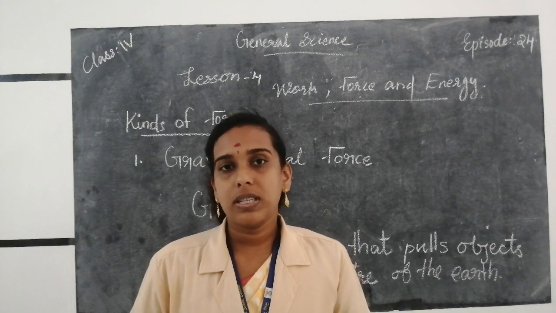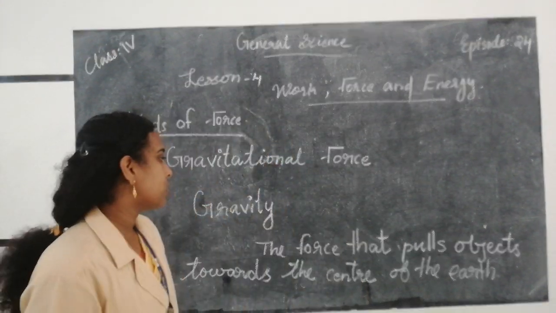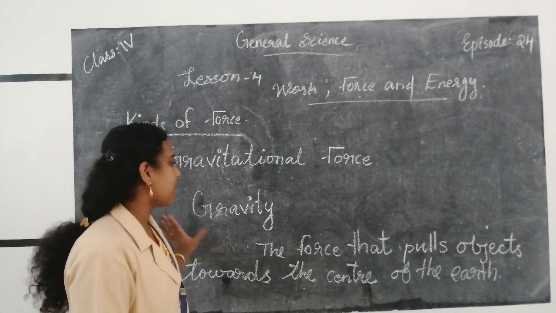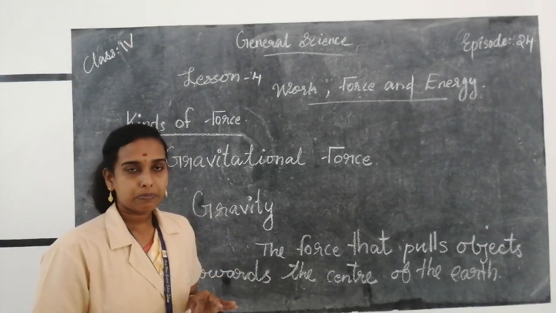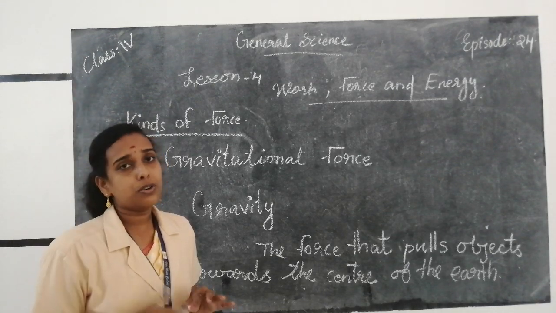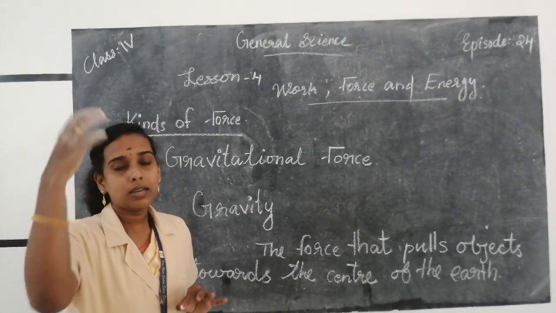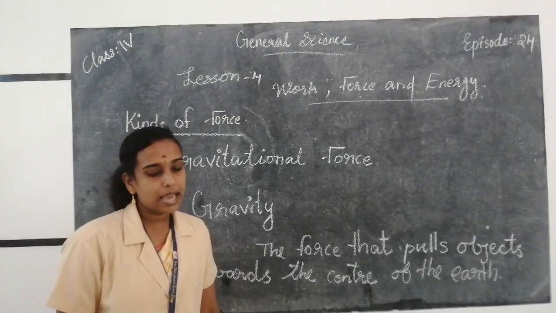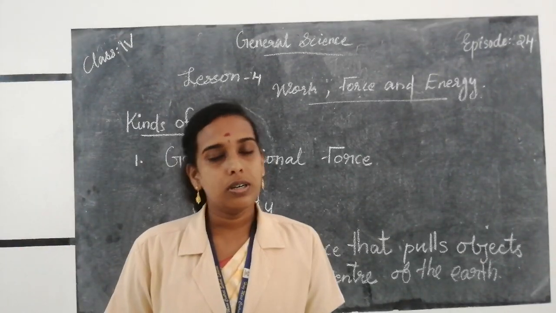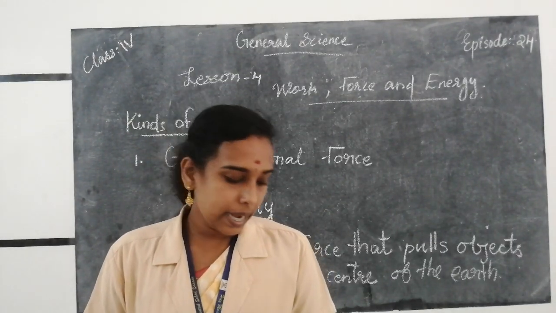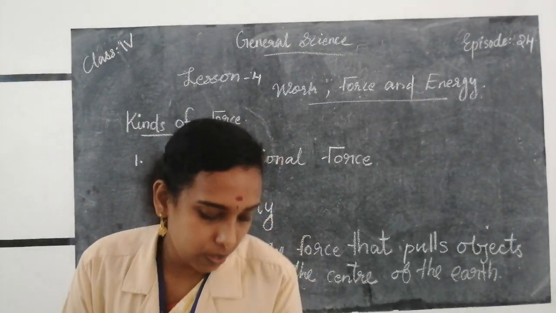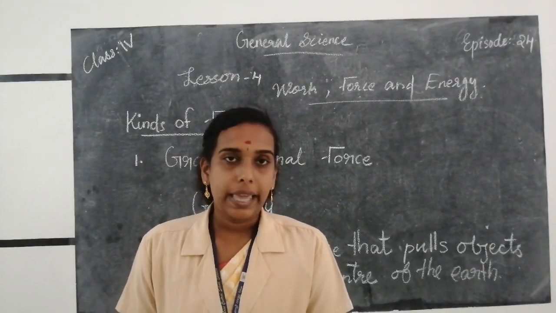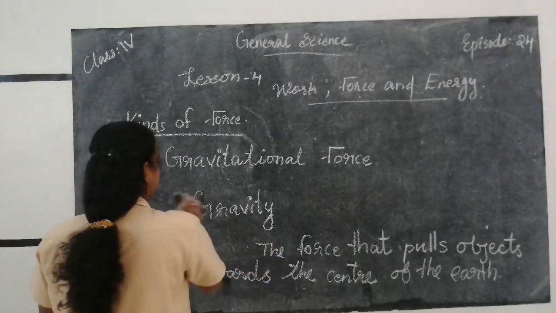So gravitational force means the force that pulls objects towards the center of the earth, and things fall down at any height due to gravitational force. And the scientist Isaac Newton was the first to realize the gravitational force of Earth. Then the second type of force is frictional force. So the first one is gravitational force and the second one is frictional force.